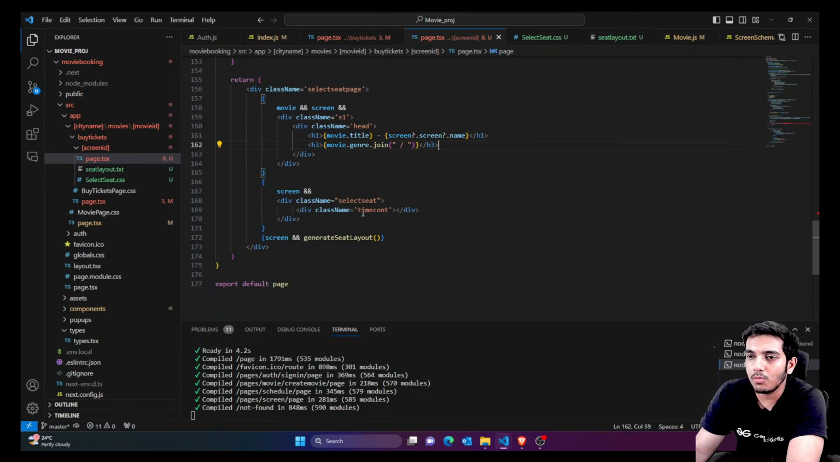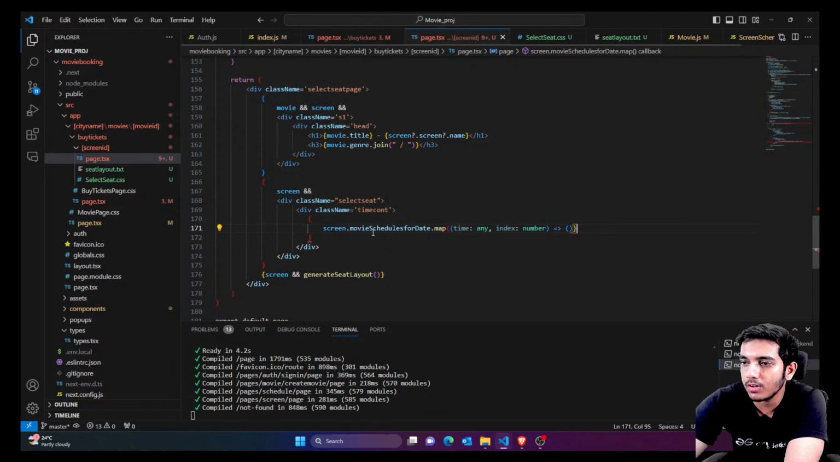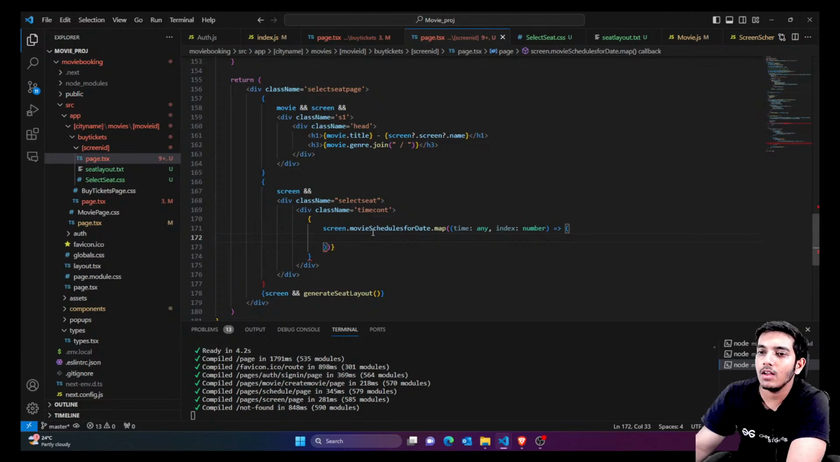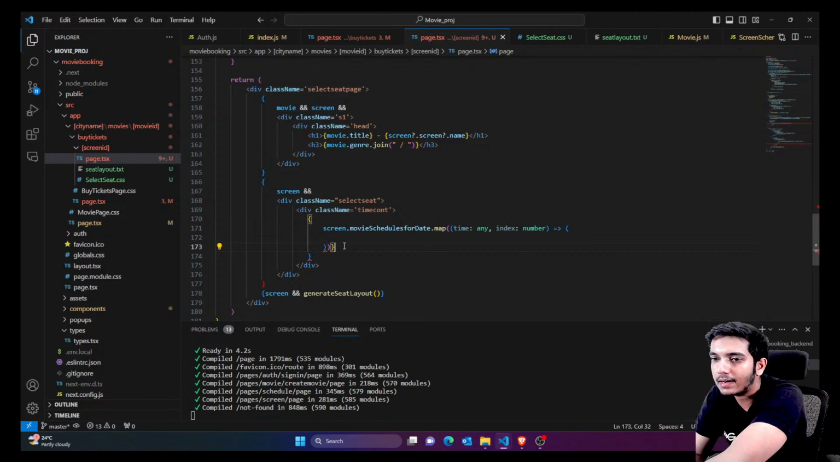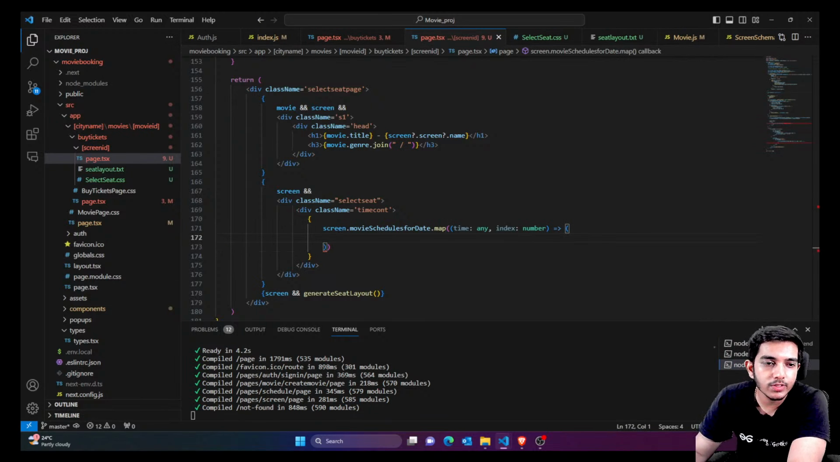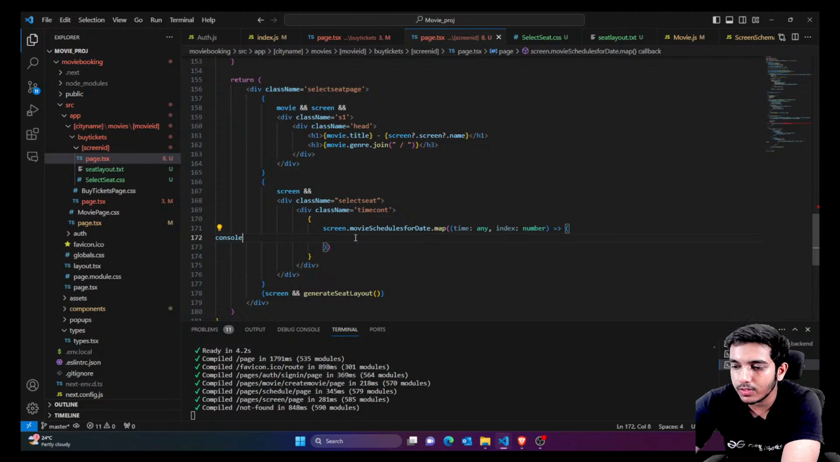Okay, so we have shown the movie. Now we're going to show the time containers. Here from the screens we are going to map movie schedule by date, and we are going to extract times out of it. You can print this also, so you would know how this exactly looks.